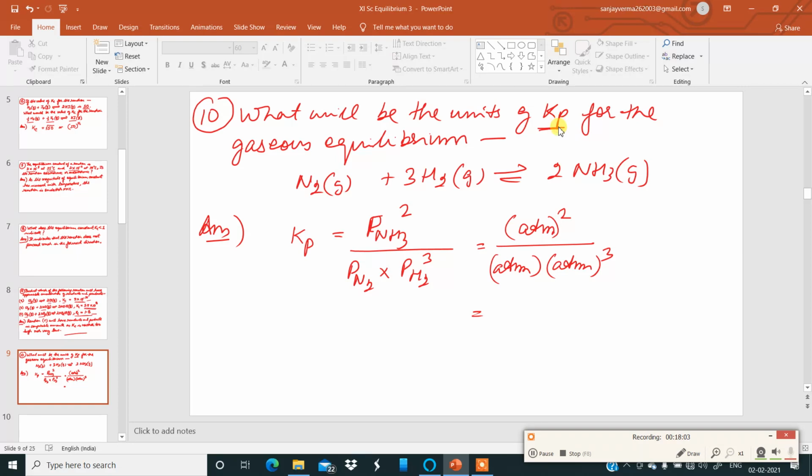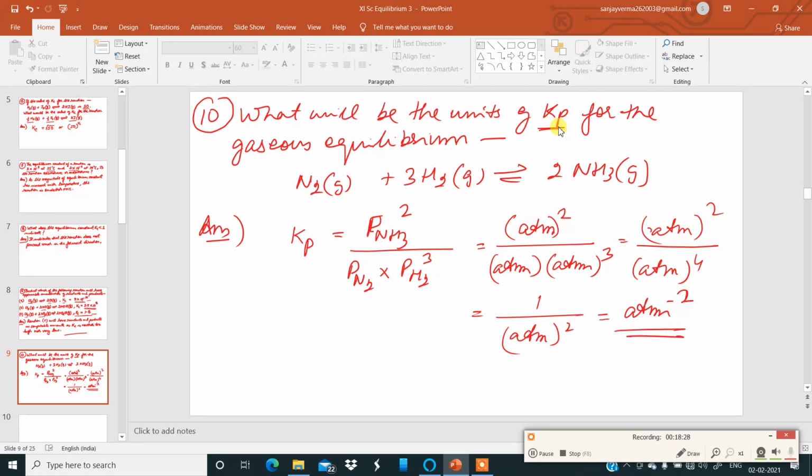So here, if you cancel, this is atmosphere squared, and down it is atmosphere to the power of 4, since 3 plus 1 is 4. If you cancel, it becomes 1 by atmosphere to the power of 2, so this goes up and becomes atmosphere to the power of minus 2. That is the answer. So the unit of Kp is atmosphere to the power of minus 2.